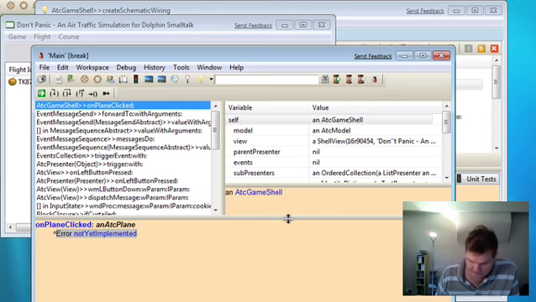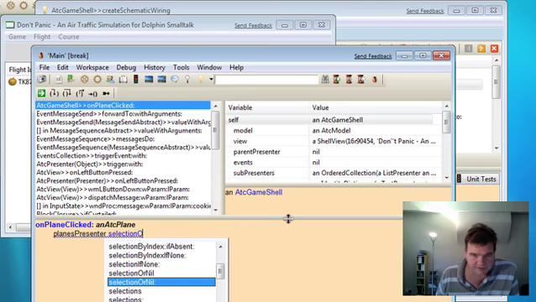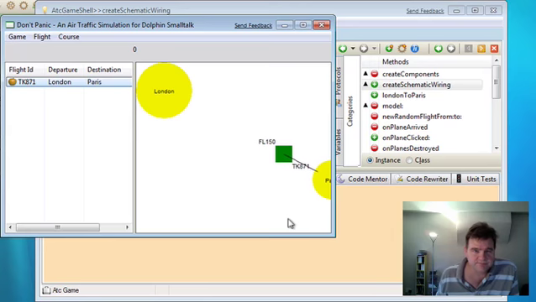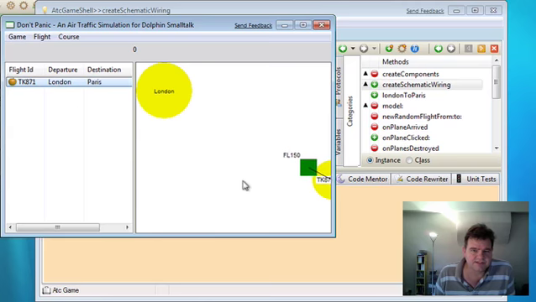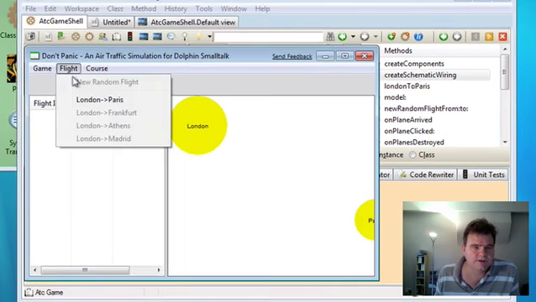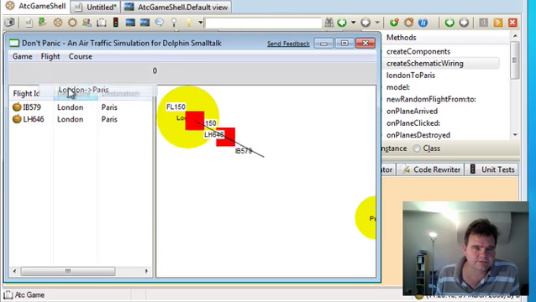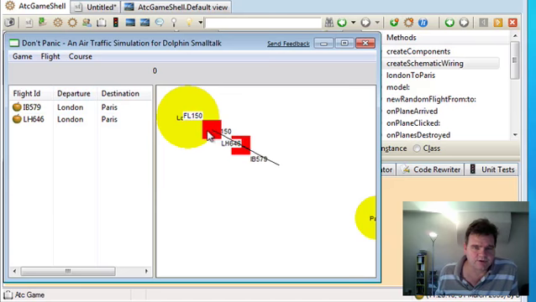Okay, and what we need to do is change the selection in the planes presenter using its selection or nil method, and we're going to select an ATC plane and we'll let that run. Okay, and now you notice that plane has become selected. Let's let that plane arrive at its destination. Let's create a new flight. Okay. And let's try that again. Create another new flight. Okay. Let's now click on this one and try and alter its course.